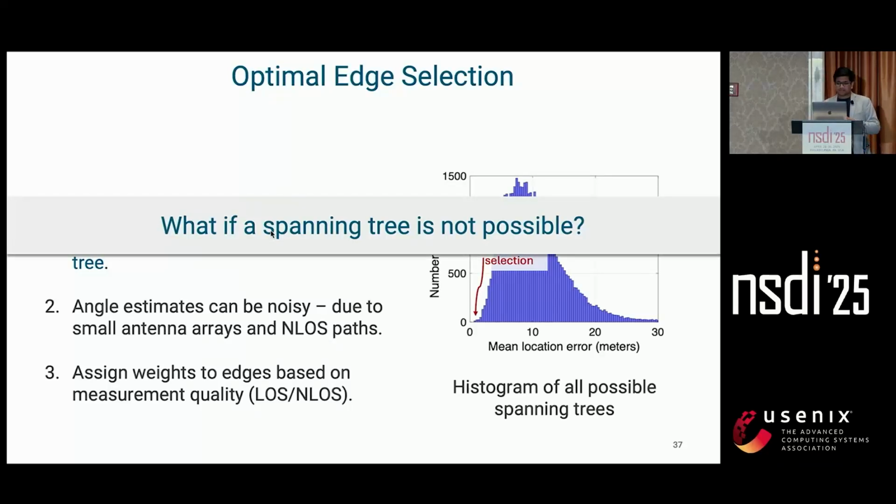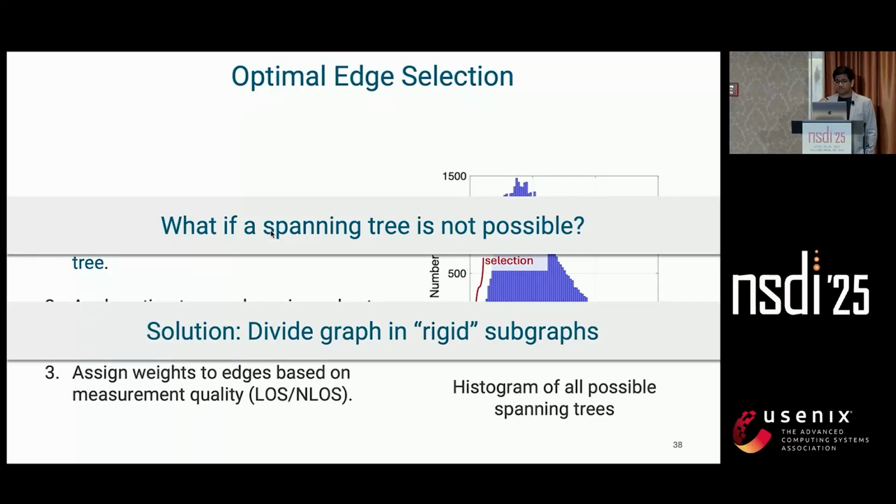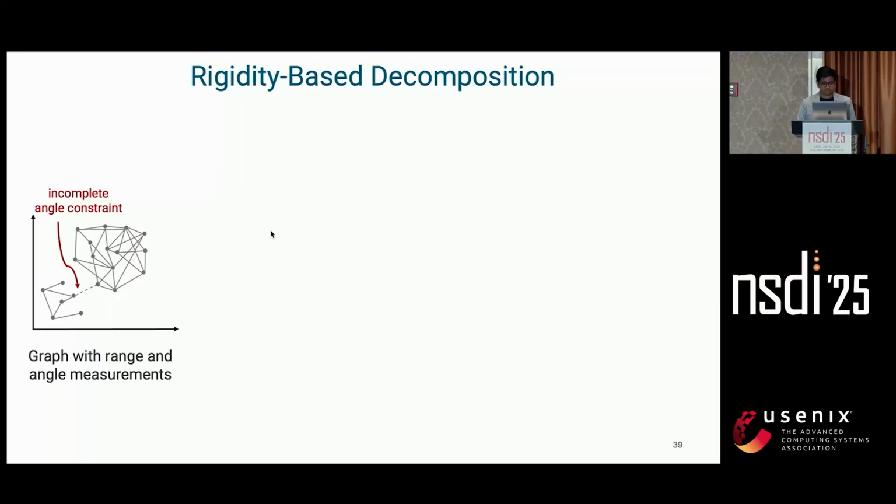But let's take a step back and ask, what if a spanning tree itself is not possible? And sometimes due to a missing constraint, we cannot guarantee a unique topology. So in that case, we divide the graph in rigid subgraphs. Now rigidity at its core means that once you fix all the constraints, the shape of the graph cannot deform without violating these measurement constraints. It means that if a graph looks connected, it might not be fully rigid if some links, let's say, have missing angle information. And it is these incomplete constraints that can lead to unrigid or these loose subclusters within the